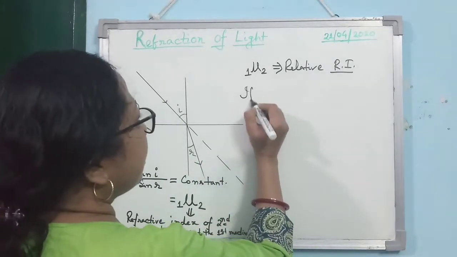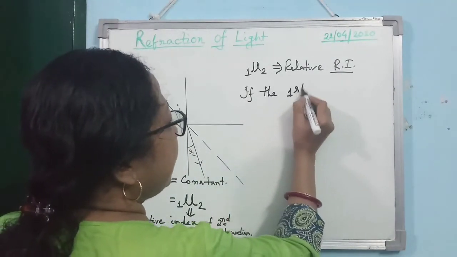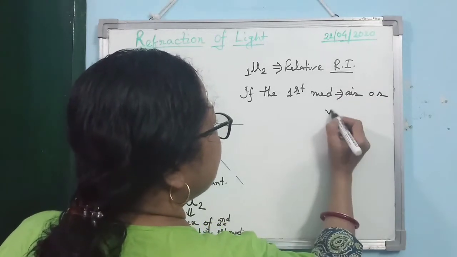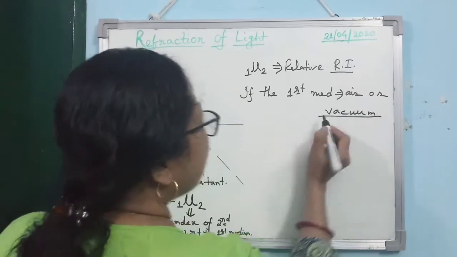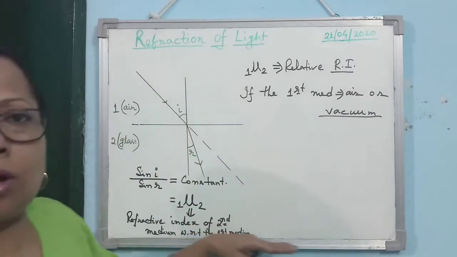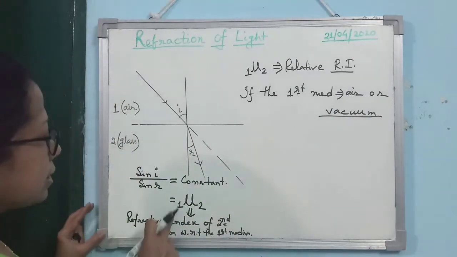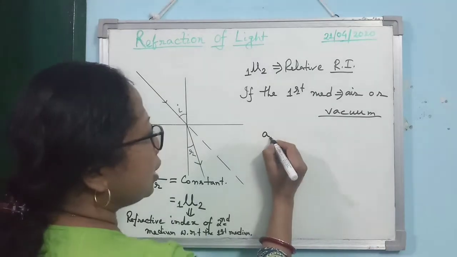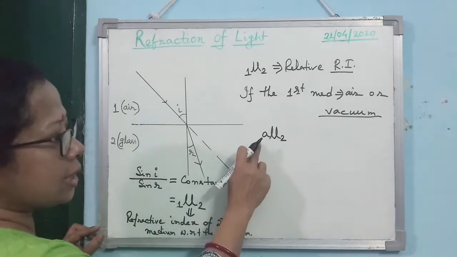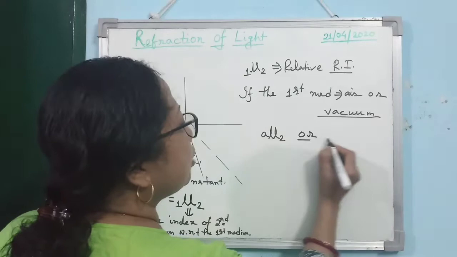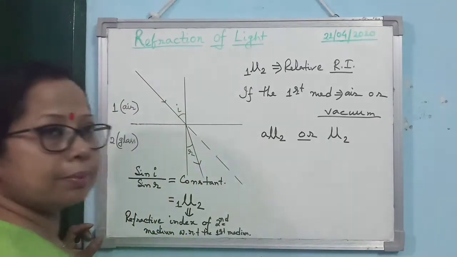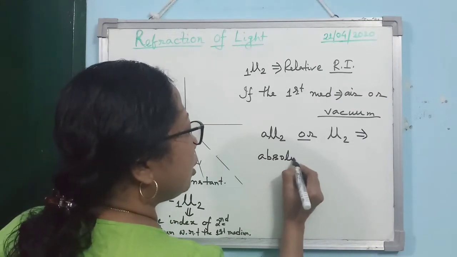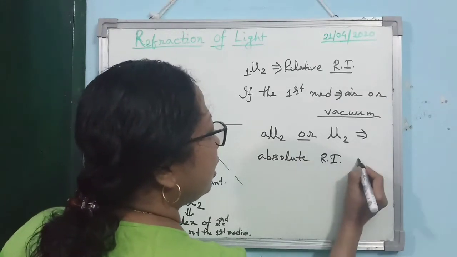Now, if the first medium is air or vacuum, means light is coming from air or vacuum and falling on a transparent medium, then instead of writing 1 mu 2, we simply write A mu 2, A stands for air, or you may write only mu 2, with nothing written to the left side. Then it is known as the absolute refractive index of the medium.